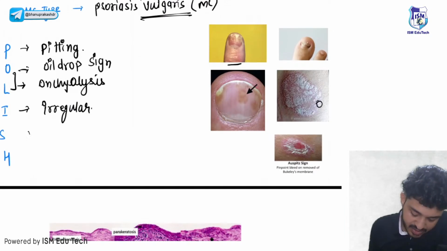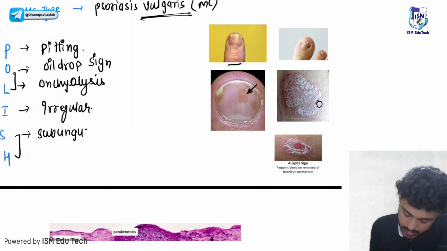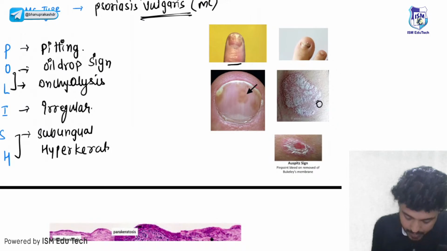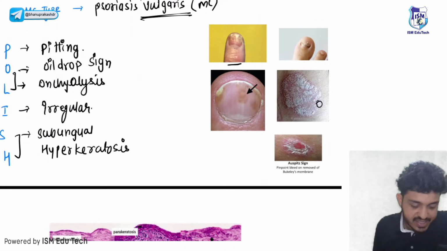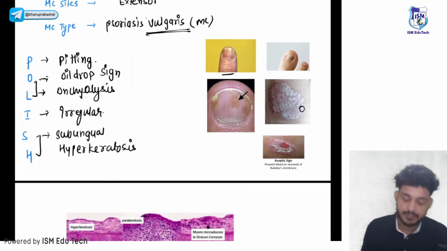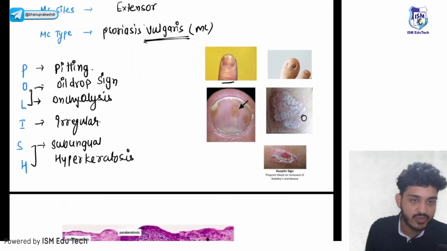Okay, and S and H for subungual hyperkeratosis. Hyperkeratosis, that is excessive keratinization below the nails, right? So these are the specific features. With the help of a mnemonic we have to remember which type of pitting we will see here. Irregular pitting.